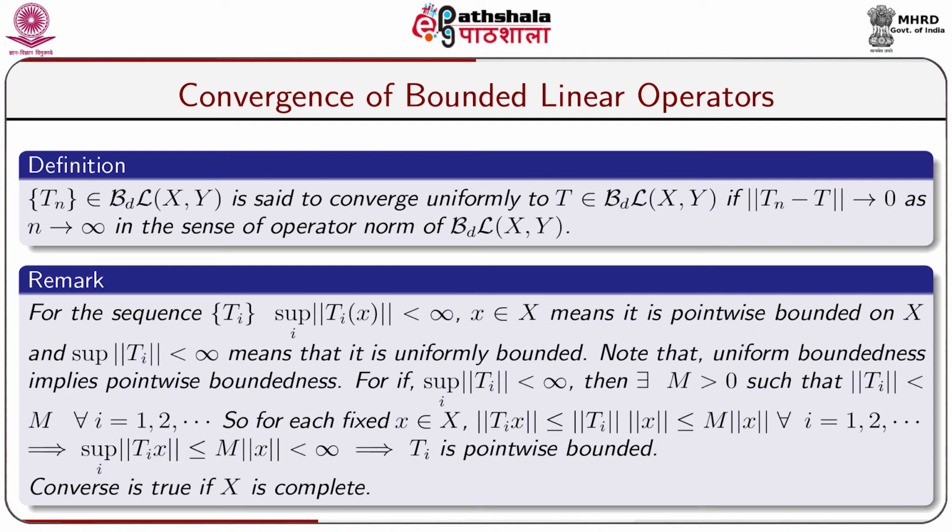Thus, we get norm of Tix less than or equal to M into norm of x. This implies that supremum over i of norm of Tix is less than or equal to M into norm of x. Here the supremum is taken over all i equal to 1, 2 and so on. Thus, we have supremum over i of norm of Tix less than infinity, which implies that Ti is pointwise bounded. But the converse is not generally true, but the converse is true if capital X is complete.